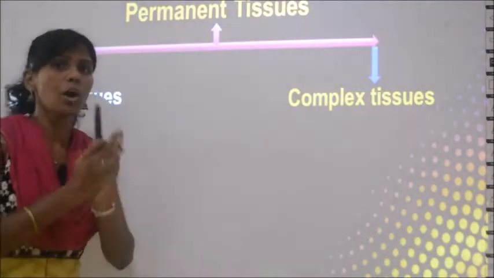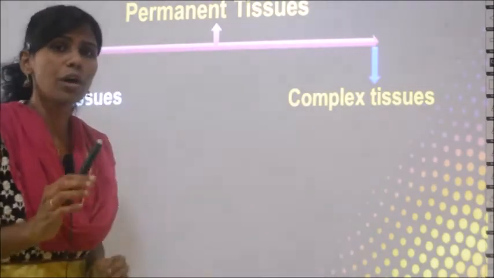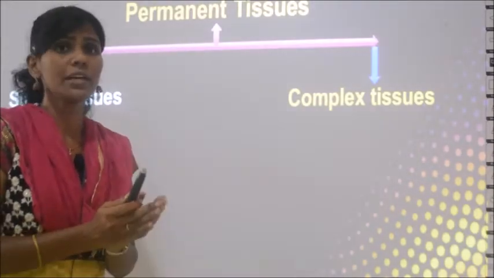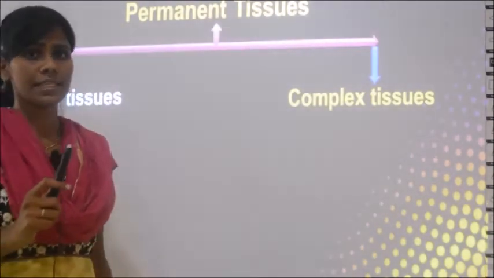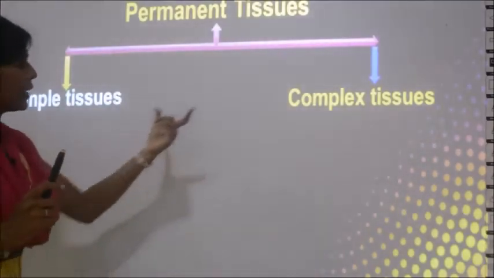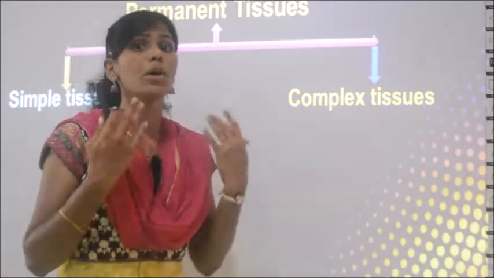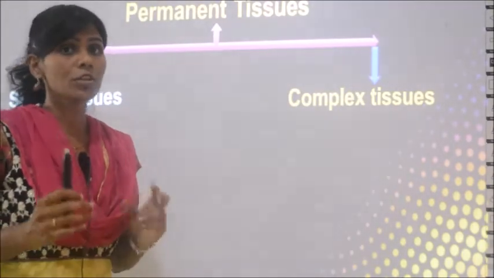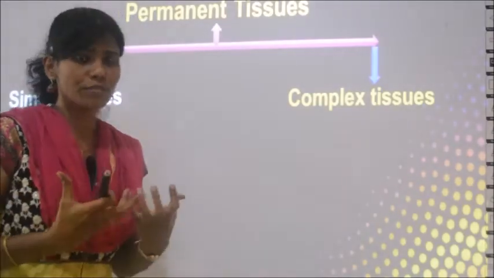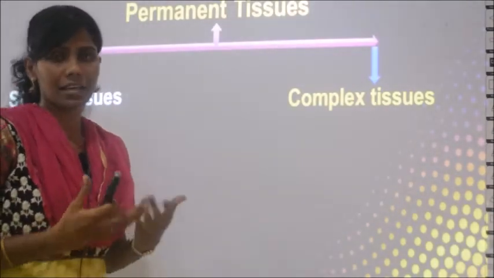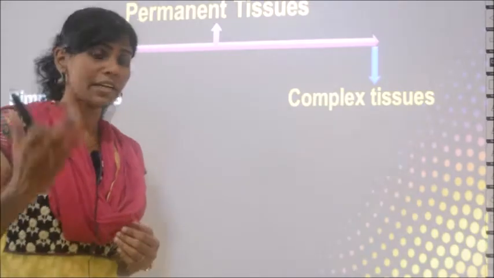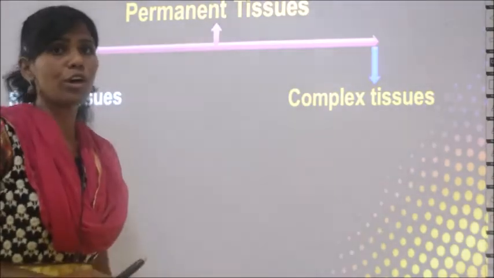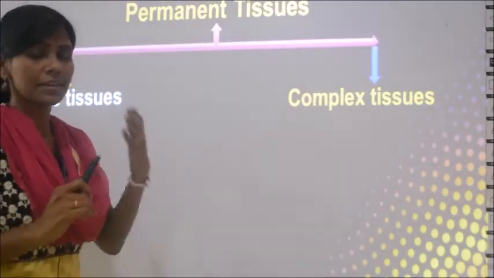Simple tissues means all those tissues which are made up of one type of cell. That is, the entire tissue will be made up of only one type of cell. Then it is called a simple tissue. In complex tissues, you will have more than one type of cell. It is not the number, it is many types of cells. Say for example epidermal cells, parenchymal cells, like that you will have different types of cells in complex tissues, whereas in simple tissues all will be of one single type, so it is called simple tissues.